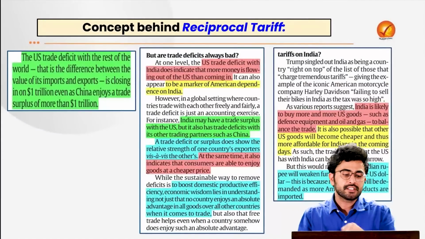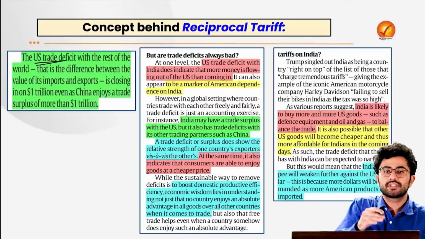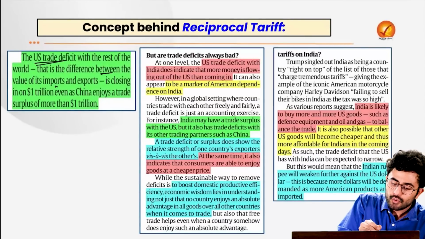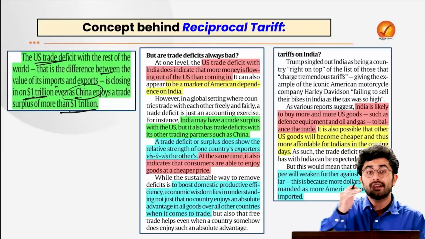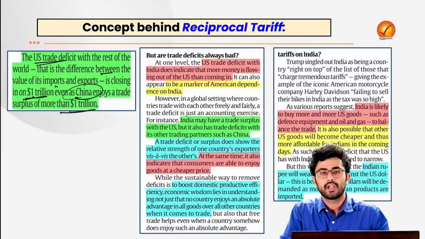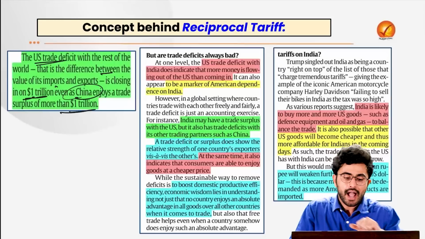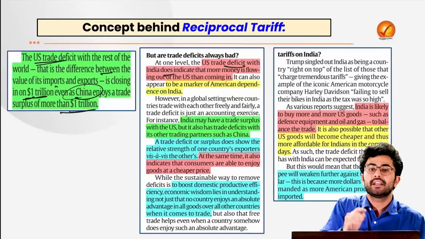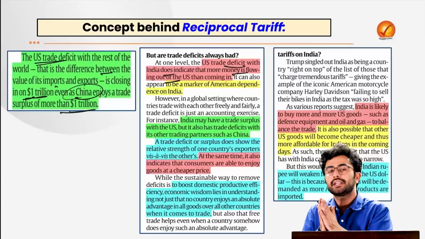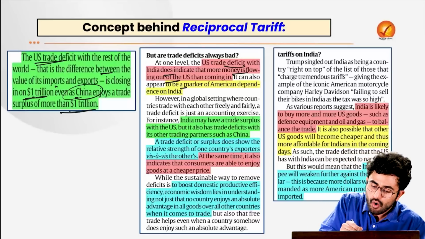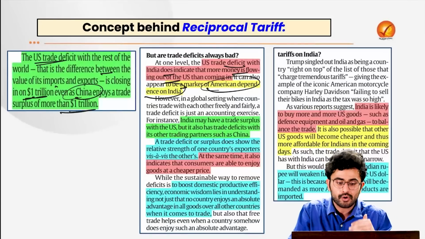So the article is basically suggesting why the US is taking such a step, because the US trade deficit with the rest of the world is closing in on $1 trillion and China, on the other hand, is enjoying a $1 trillion surplus. But is a trade deficit always bad? That's what the question ponders. The idea is that the US trade deficit with India does not indicate that more money is flowing out of the US than coming in. Why? Because it can also appear to be a marker of American dependence on our country, on our products.